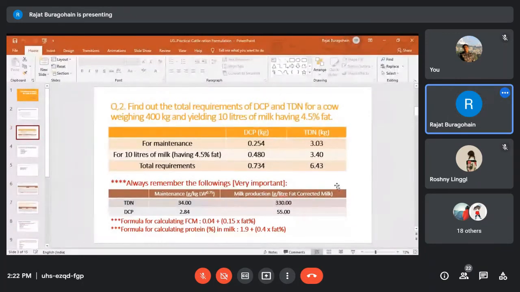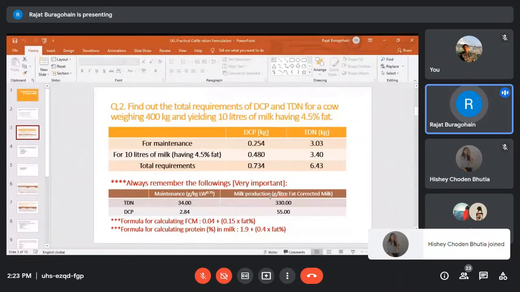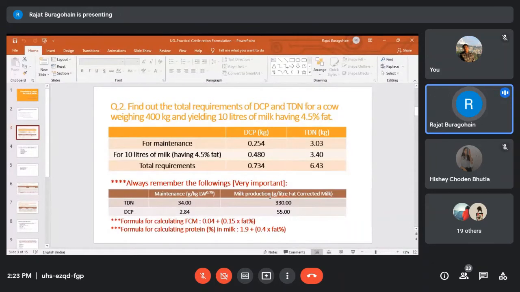Okay, and for that, of course, you have to remember this formula, how to calculate FCM, fat corrected milk. And here for milk production, TDN requirement will be 330 gram per liter of fat corrected milk, and the DCP requirement will be 55 gram per liter of fat corrected milk.